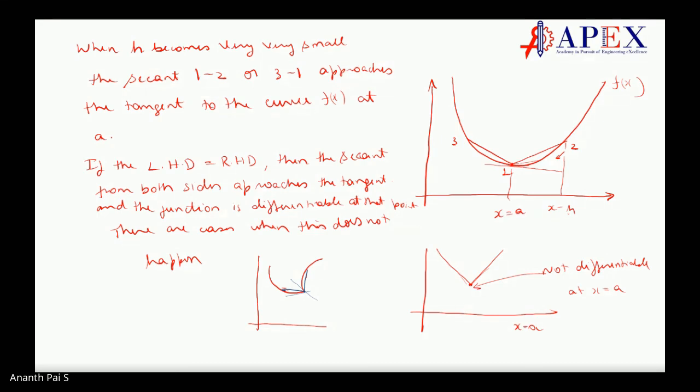Differentiable means the secant has to approach a tangent. Here, how will you write the tangent? You cannot. You cannot do a tangent there.